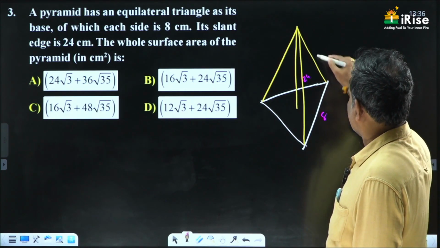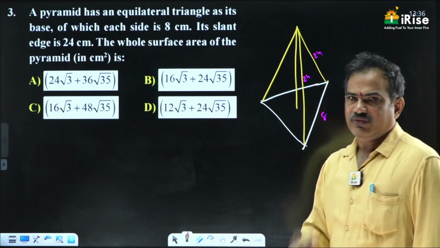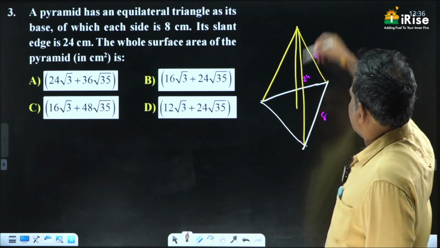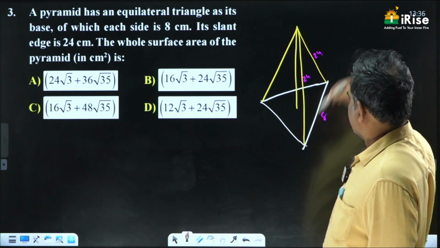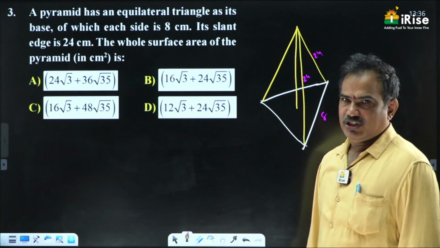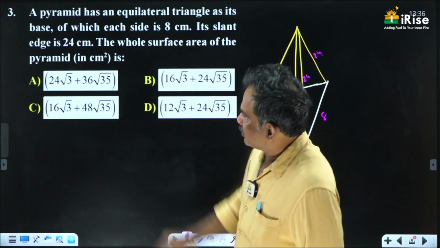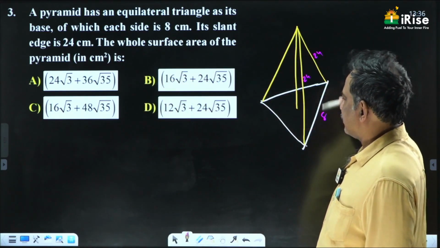This is 24, even this is also 24. Slant edge is different, slant height is different. If you join the apex and the ends of the line segment, they are called slant edges. We have to find the total surface area of the pyramid.